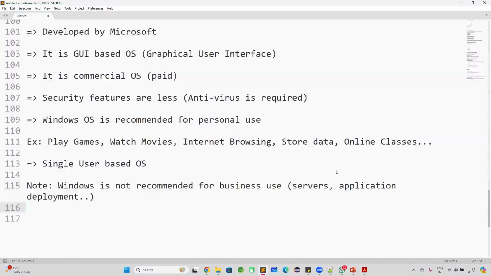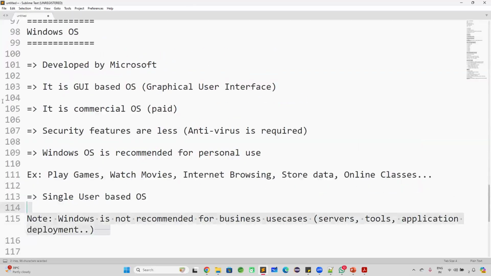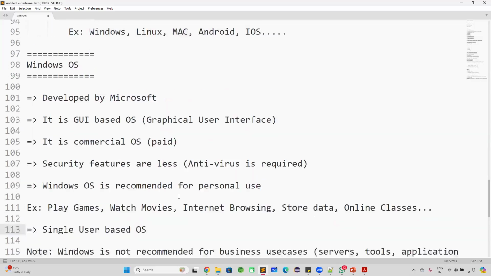Okay, so that is the reason this Windows operating system is not recommended for business use cases. When I say business use cases, if you want to run your servers, if you want to deploy your applications, if you want to install some tools for servers, and if you want to run your applications, then Windows operating system is not recommended. The first thing, it is a commercial OS, we need to pay the money. And the second thing, security features are less. And the third thing, this is a single user based operating system. Only one user can access a Windows machine at a time.